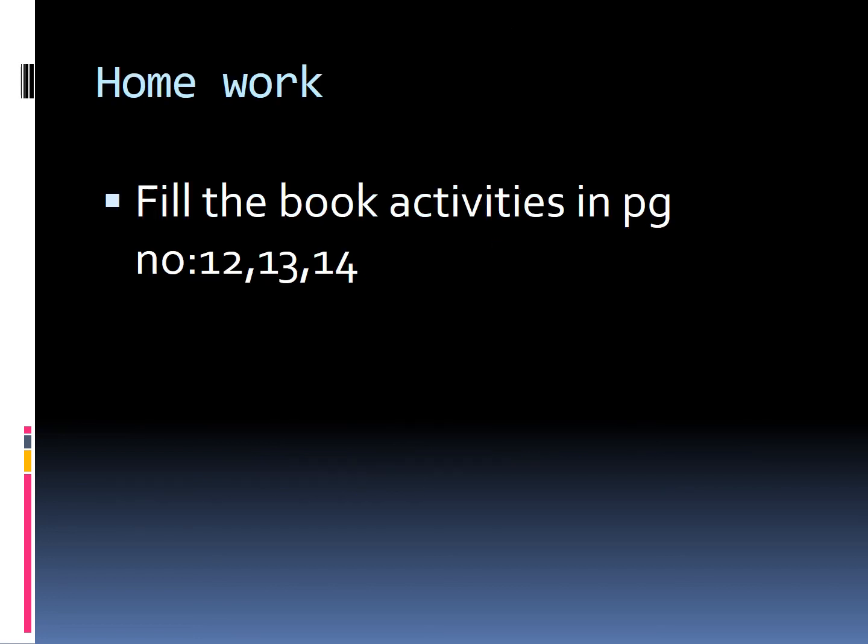Children, your homework is the book activity, from page number 12, 13 and 14. Write only the one-word questions, fill in the blanks, choose the correct option and then fill in the blanks, true or false. Match the following; write up to match the following. Read the book properly and then write the answer.